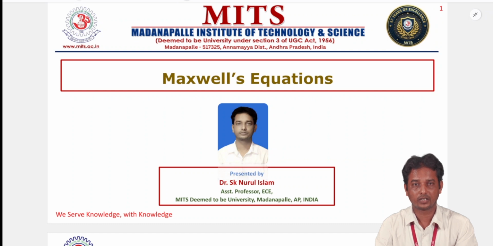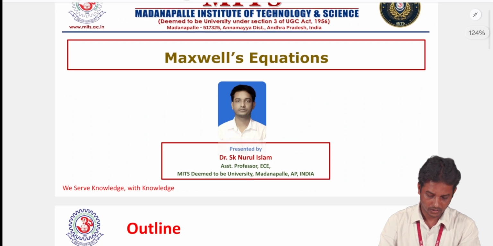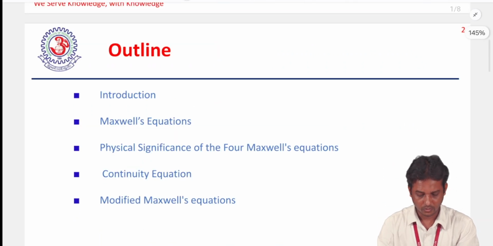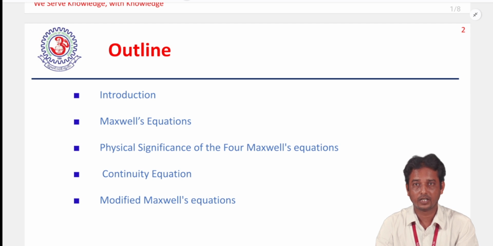Today we have a discussion on Maxwell equations. So first of all, we go to the outline. In this discussion, we have some introduction or history of the Maxwell equations, and after that we represent the Maxwell equations.